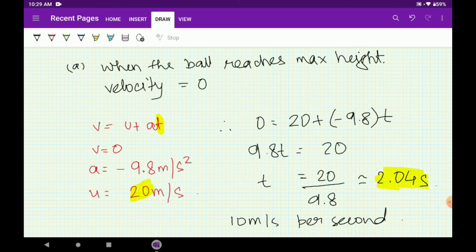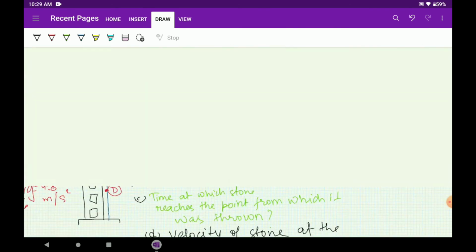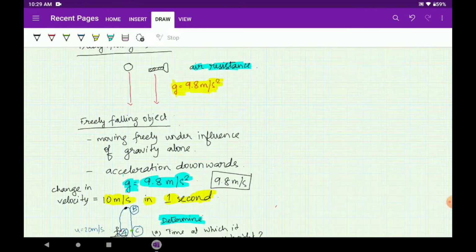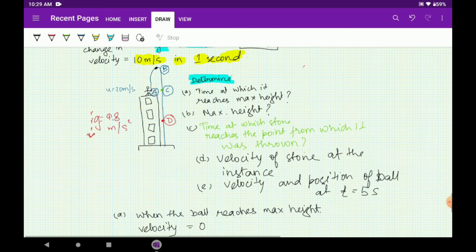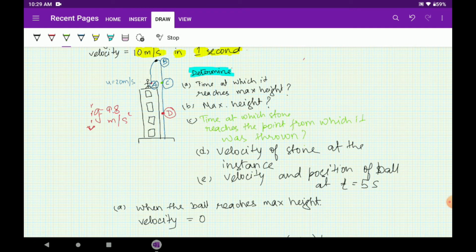The ball will reach the maximum height at 2.04 seconds. At 2.04 seconds. So the first answer is 2.04 seconds. Okay, now next we are asked what is the maximum height.